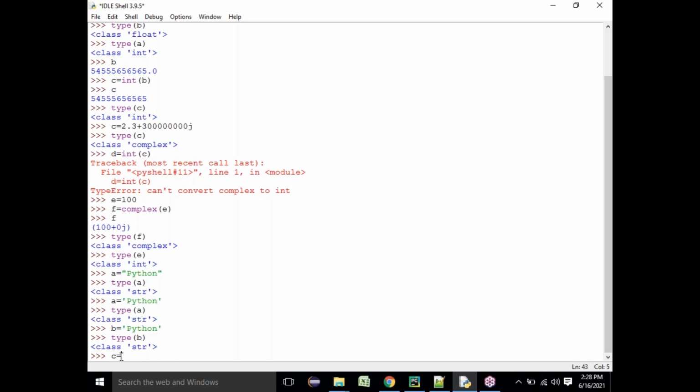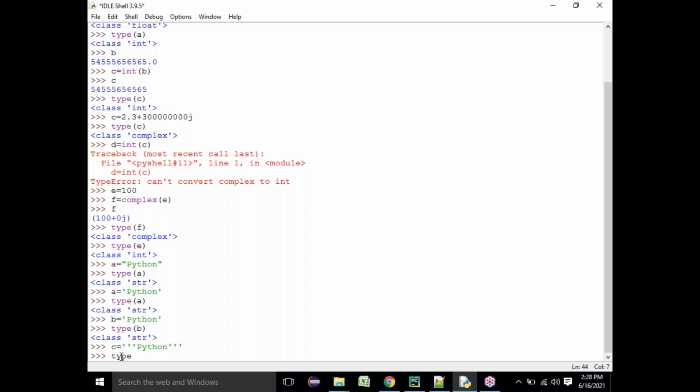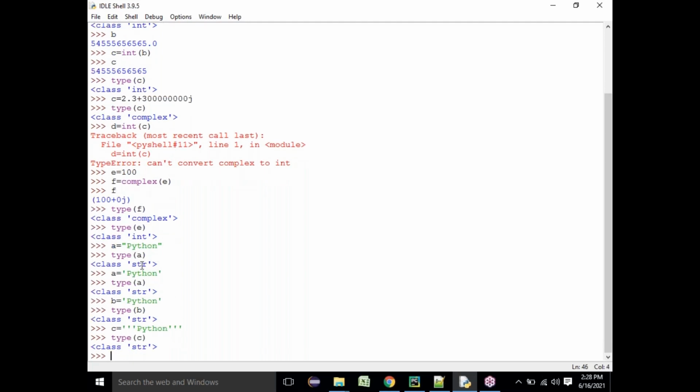I will take triple quotations also for your understanding. Again, I will take c equal to triple quotations. If I ask what the type of c is, this is also the string data type. So you need to understand that whether it is a single quotation, a double quotation, or triple quotations, anything is considered a string data type in Python. This is the way you assign a variable.